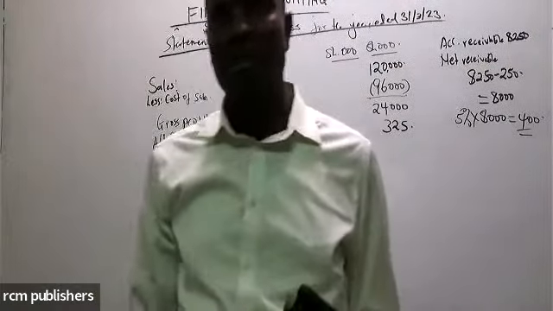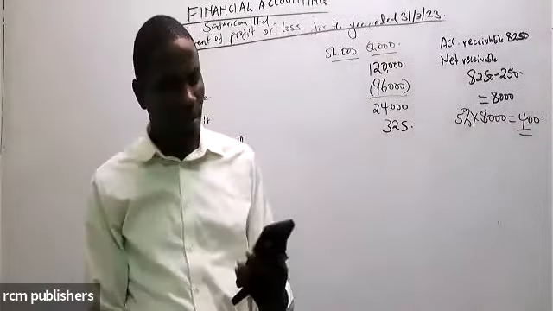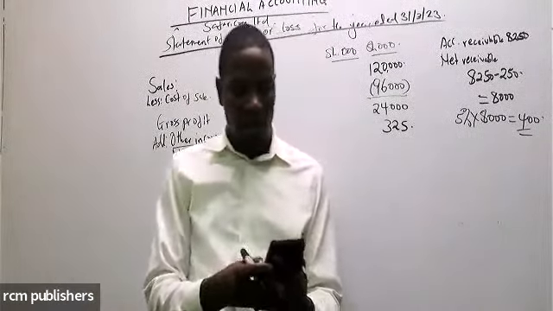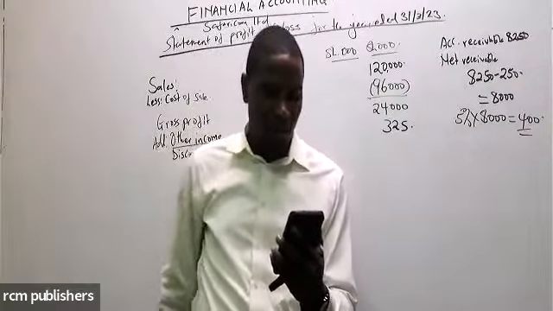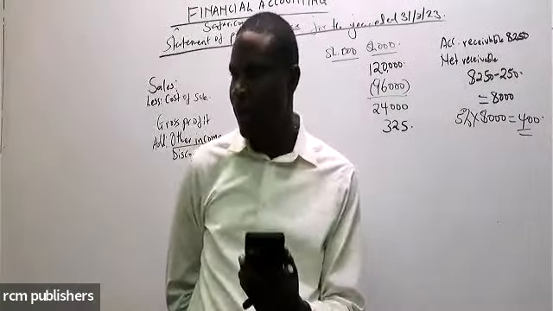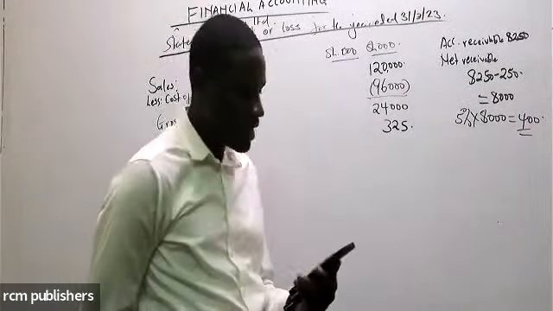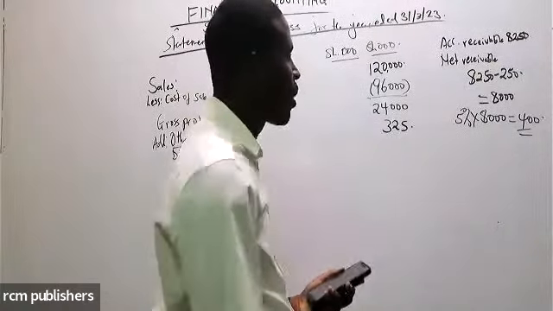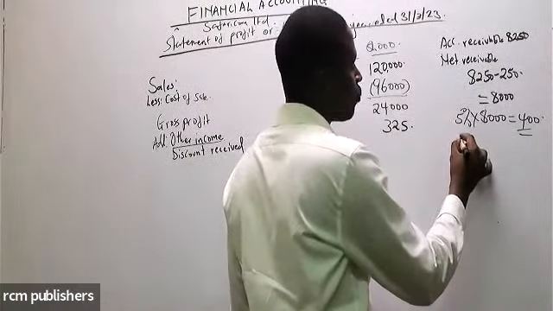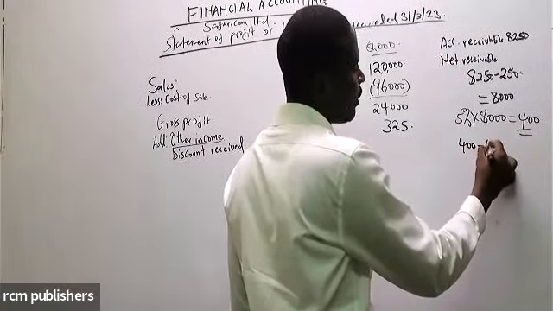Now, in that case, we look at what was provided in the trial balance. In the trial balance, you are given allowance for doubtful debt in the last line. You can see allowance for doubtful debt as at that date is 450. So I can see we got 400 and we had 450.